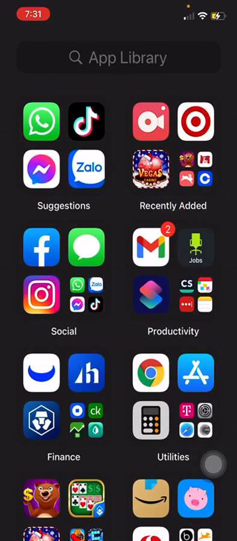I mean, with this, it doesn't have to be TikTok. It can be any song that you download on a video. It can turn into a ringtone.